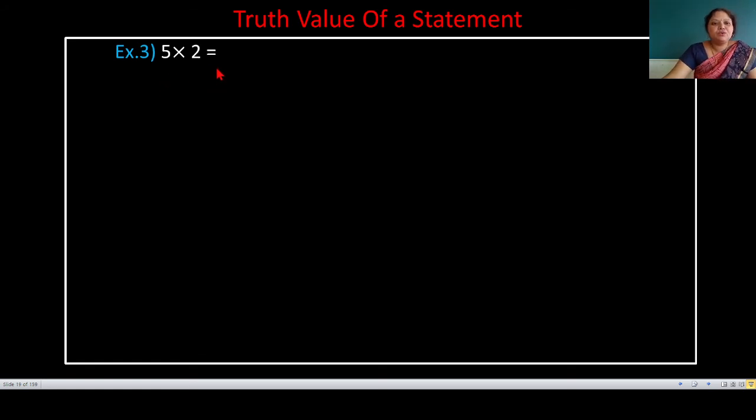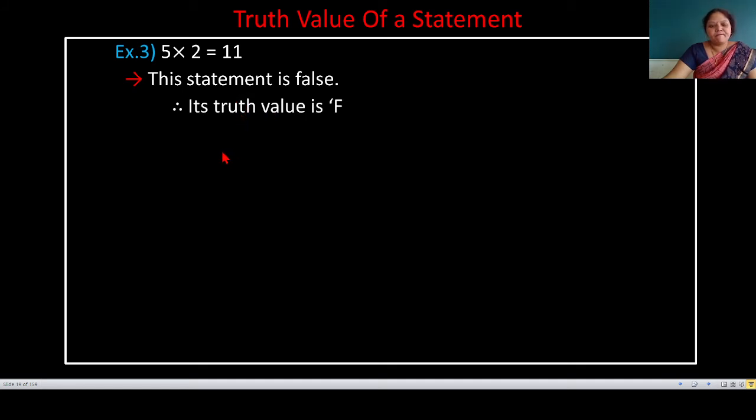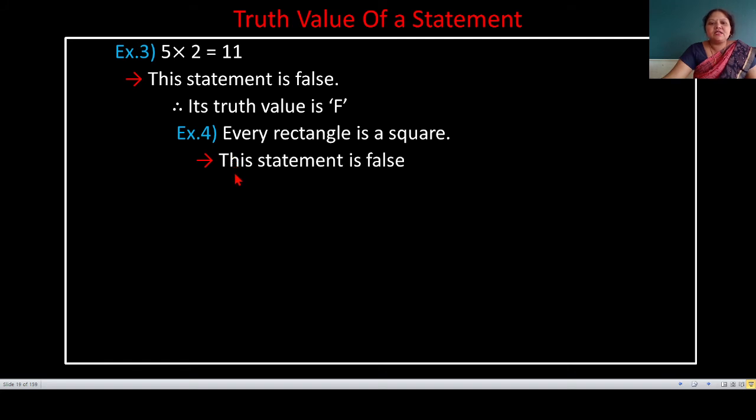5 into 2 equal to 11 is a statement. But we know that 5 into 2 equal to 10, not equal to 11. Therefore, this statement is false and its truth value is F. Fourth example. Every rectangle is a square. This statement is false and therefore its truth value is F.